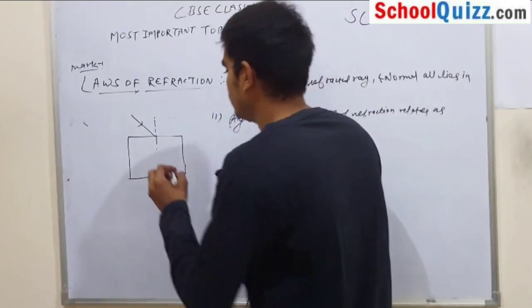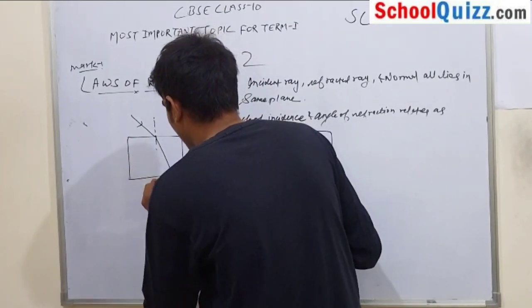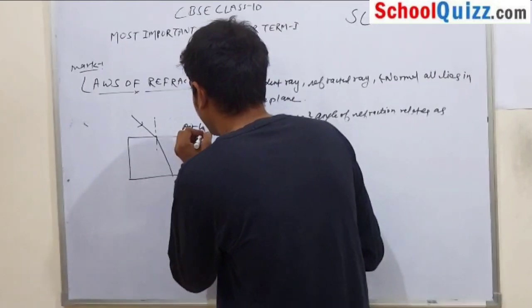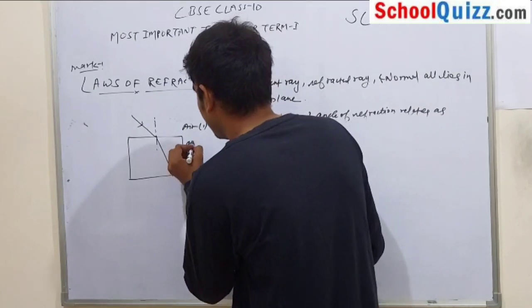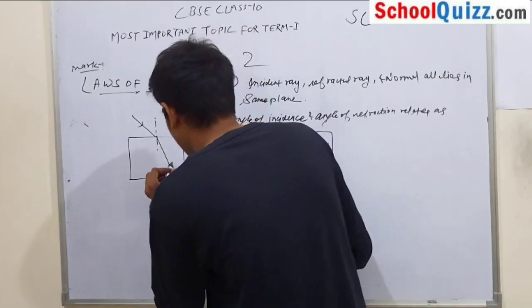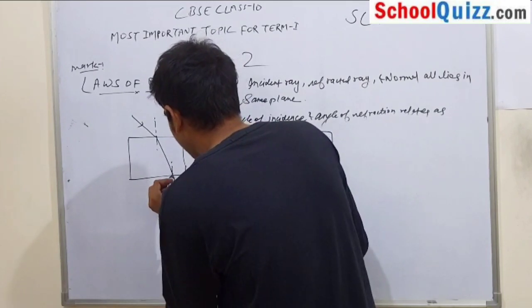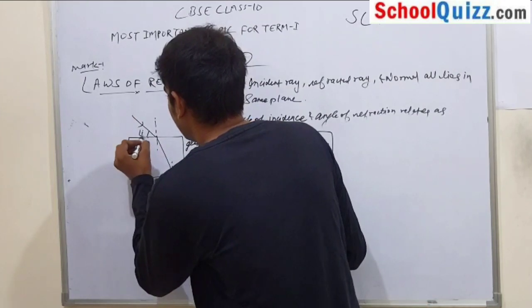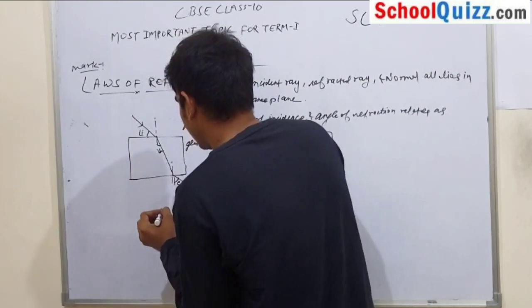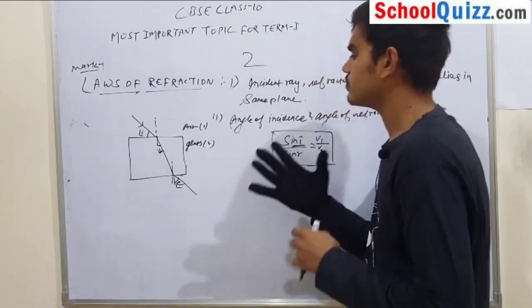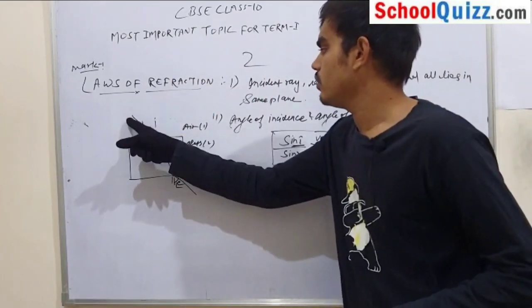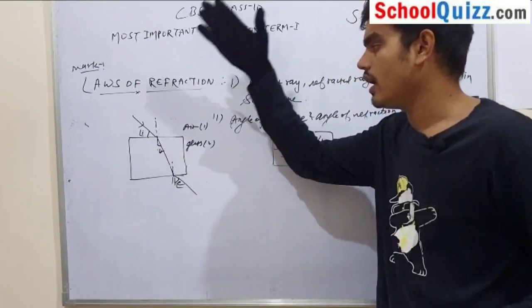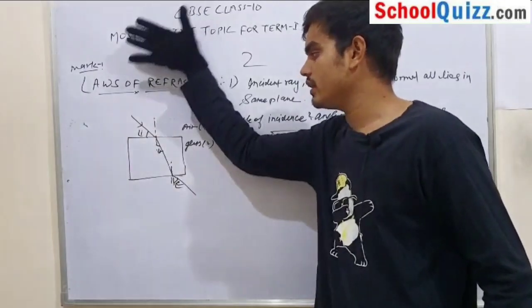According to refraction, bending of light occurs here. This is medium 1, that is air, and this is medium 2, that is glass. This is the normal, and this is the angle of emergence. This is i, this is r, the angle of refraction, and this is the angle of emergence. So what is the first law? The incident ray, the refracted ray and the normal all lie in the same plane.